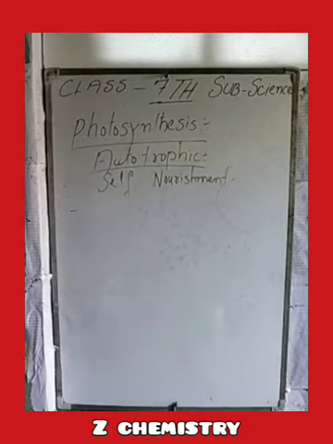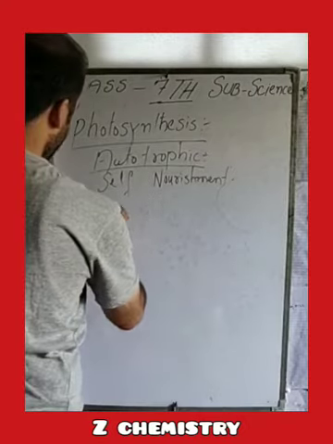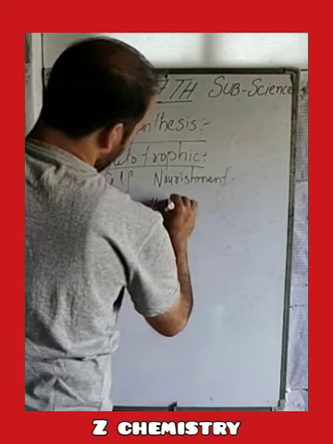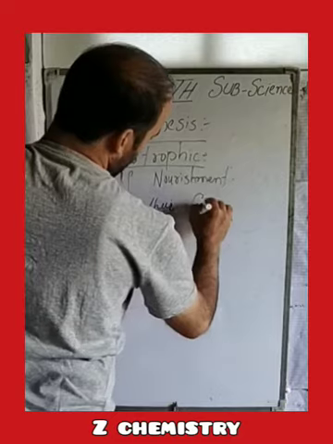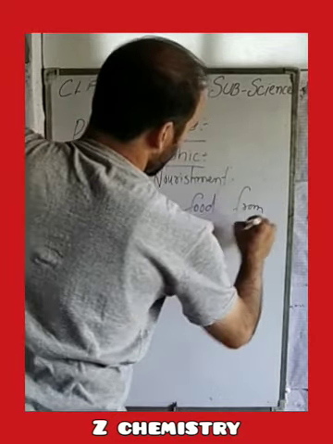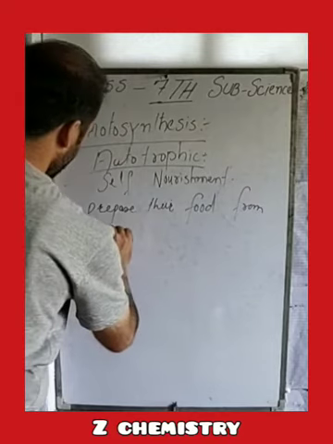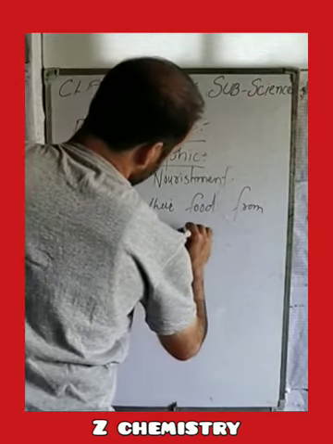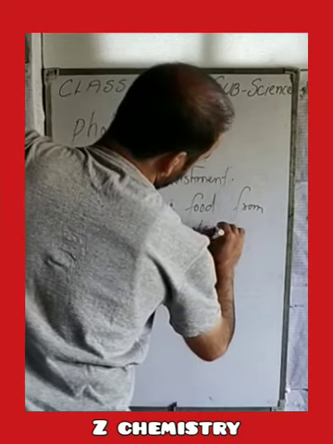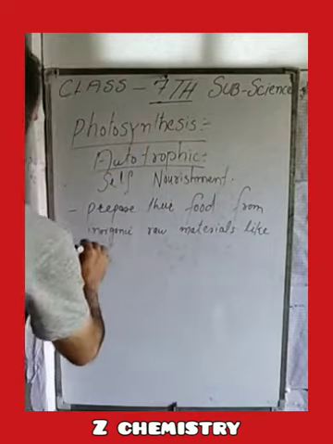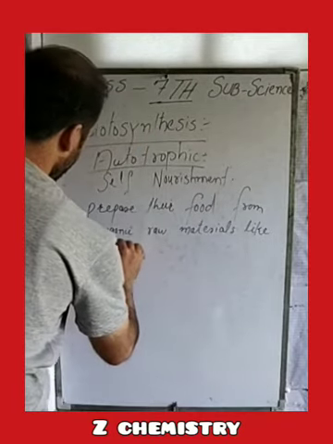Hence, from the word itself, we learn that autotrophs are those organisms which prepare their own food from inorganic raw materials like carbon dioxide and water.